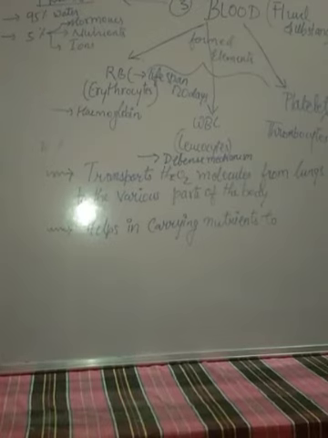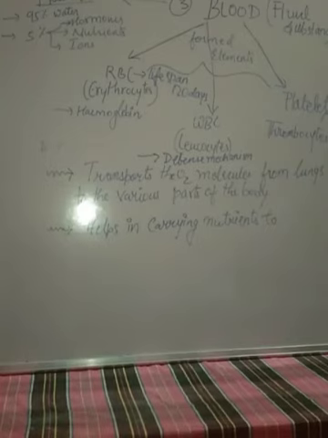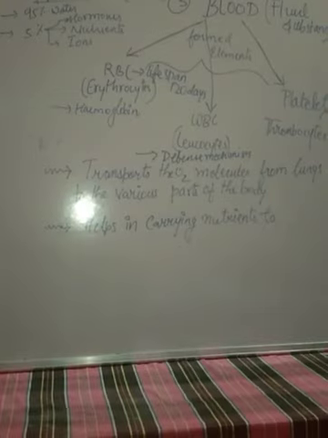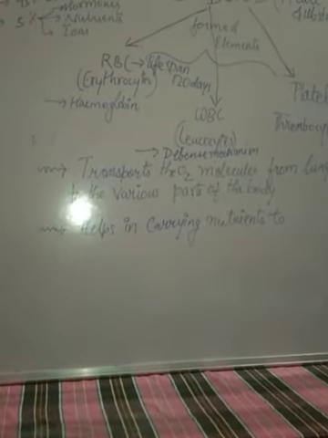So let us see a few points about the blood. You know these points already, but let us see. Blood is responsible for the transportation of oxygen molecules from the lungs to the various parts of the body. We inhale oxygen and it reaches the lungs.